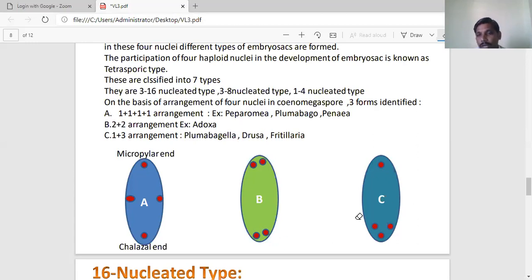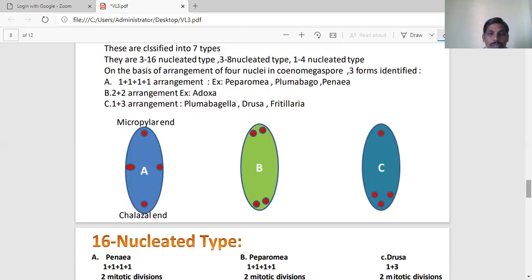And in a few plants, during the development of the embryo sac, these 4 haploid nuclei are arranged in a 1 plus 3 fashion. 1 plus 3 fashion means one nucleus is arranged towards the micropylar region and the remaining 3 haploid nuclei are arranged towards the chalazal end. So these various types of nuclear arrangement lead to the formation of different types of embryo sacs. So we can go through them.